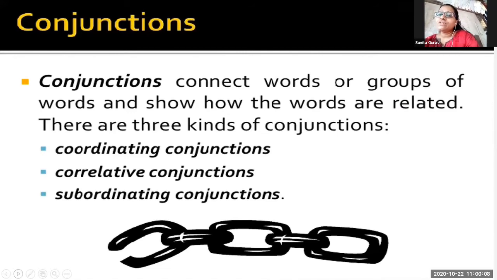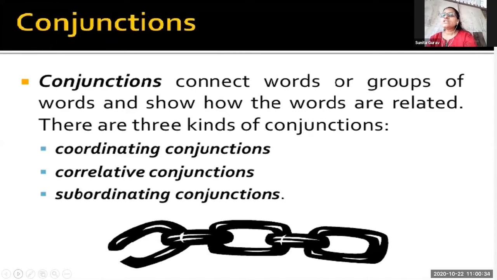Conjunctions connect words or groups of words and show how the words are related. There are three kinds of conjunction, children. These three kinds are coordinating conjunction, correlative conjunction, and subordinating conjunction.